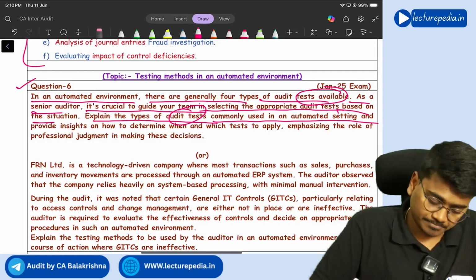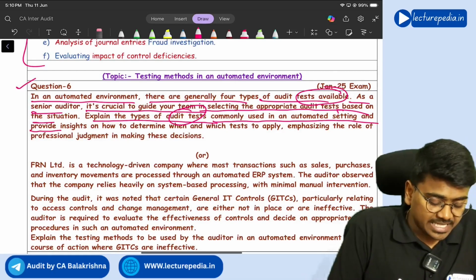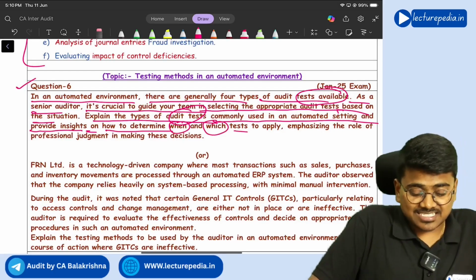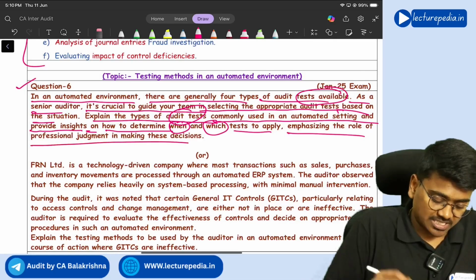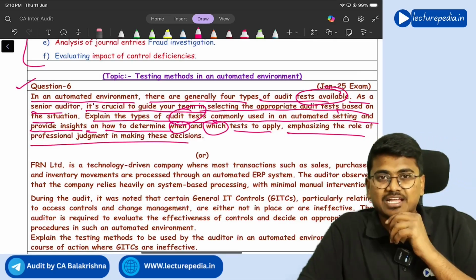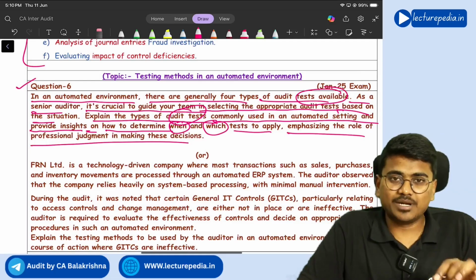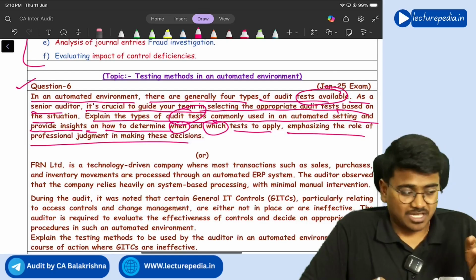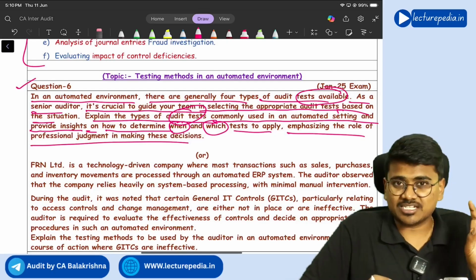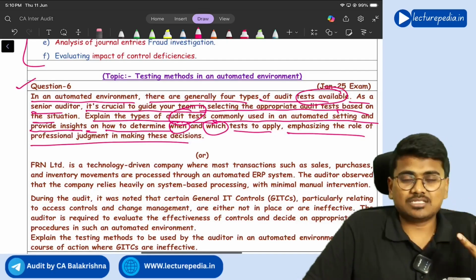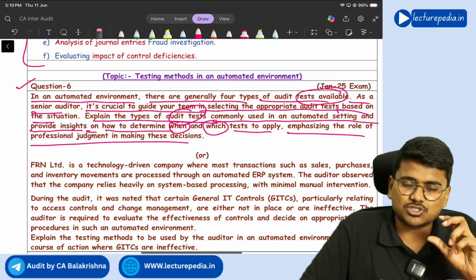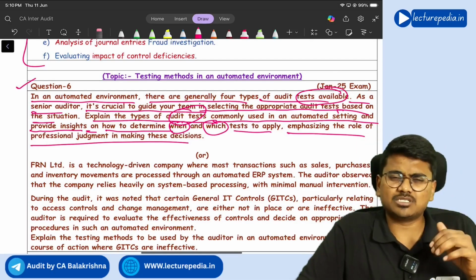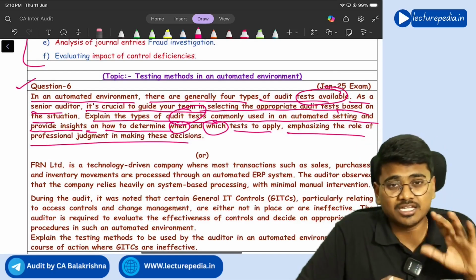After that, they are also asking, provide insights on how to determine when and which tests to apply, emphasizing the role of professional judgment in making these decisions. So which test has to be performed in which situation depends on various aspects. First of all, it is a matter of professional judgment. The auditor, based on the surrounding circumstances, needs to decide whether he has to use inquiry alone or he has to use observation, inspection, re-performance. Based on his professional judgment, he needs to decide.